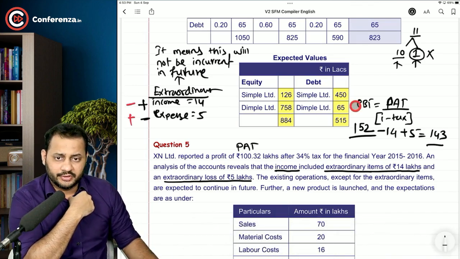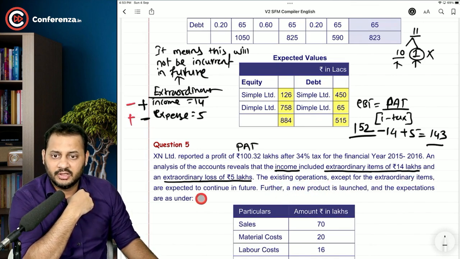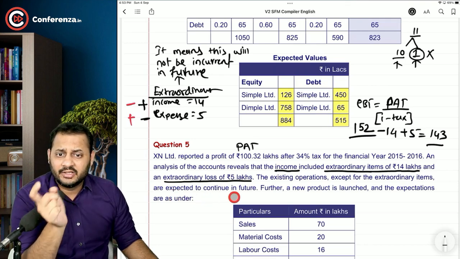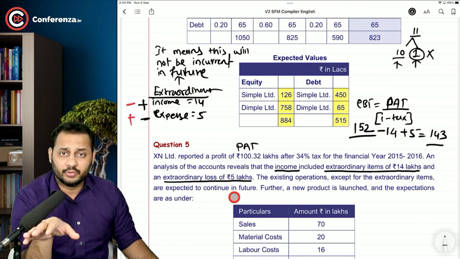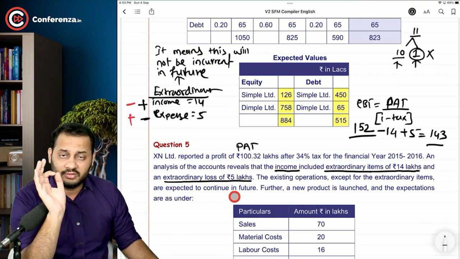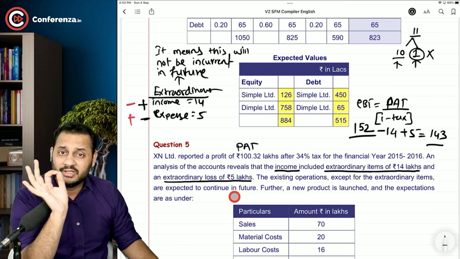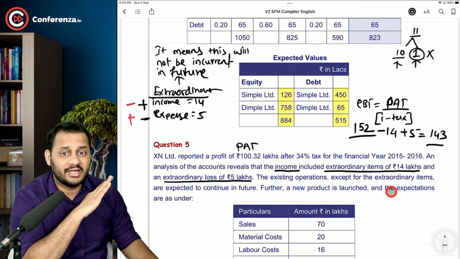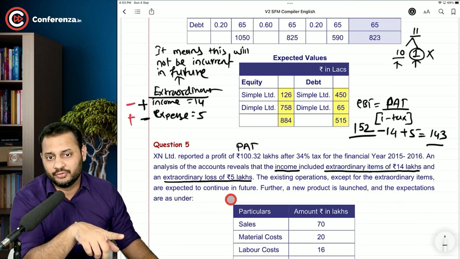Acha, one more thing. The existing operations, except for the extraordinary items, are expected to continue in future. Practically speaking, this statement is not required in the question. This has to be assumed, or the students are expected to be smart enough to understand that extraordinary items are not going to continue in the future.